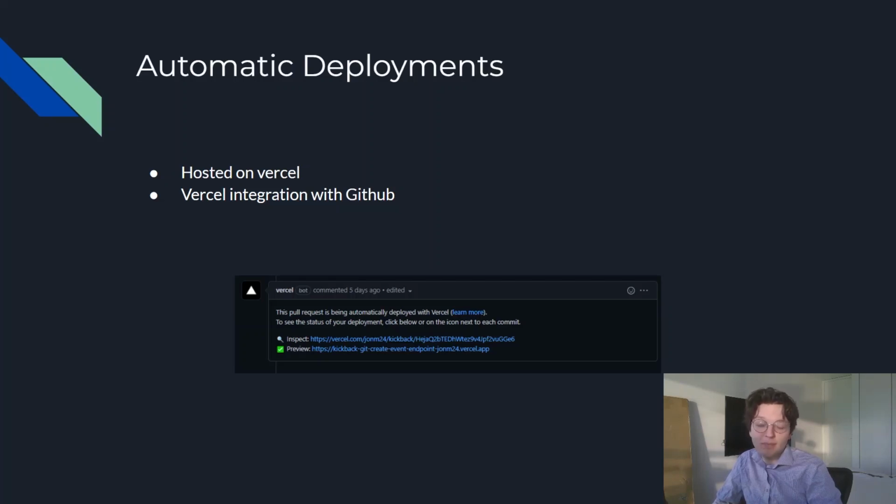So anytime someone makes a pull request, Vercel essentially grabs the code and will automatically deploy it to the web. So when you're making a web app, this is really useful. Instead of having to clone the repo and get it spun up every single time, Vercel basically takes care of all that.